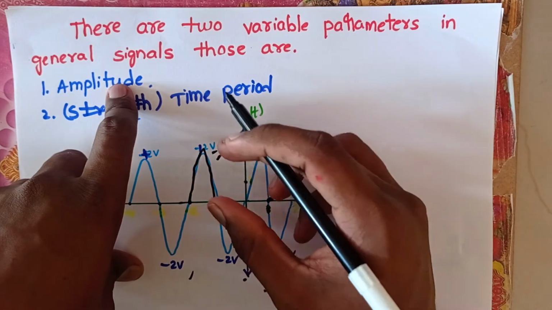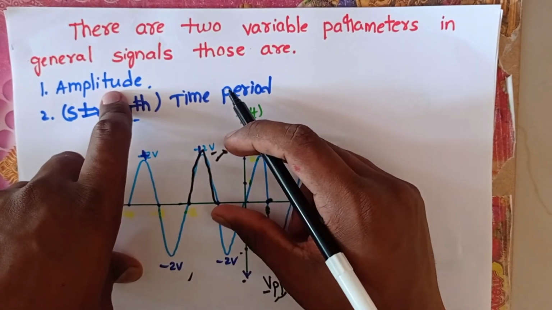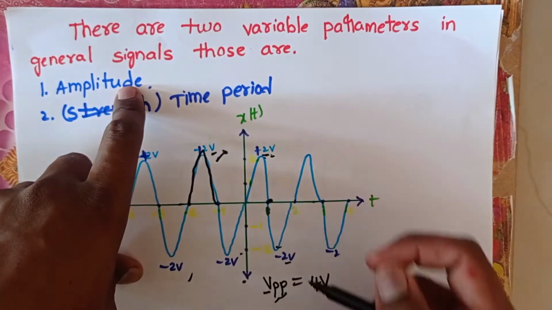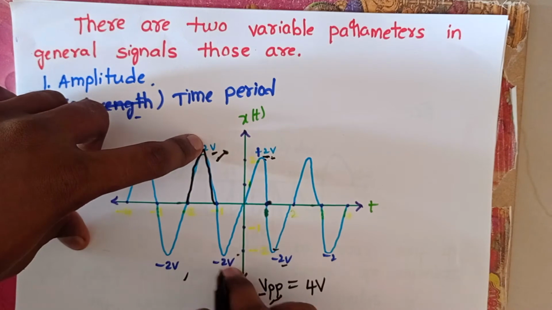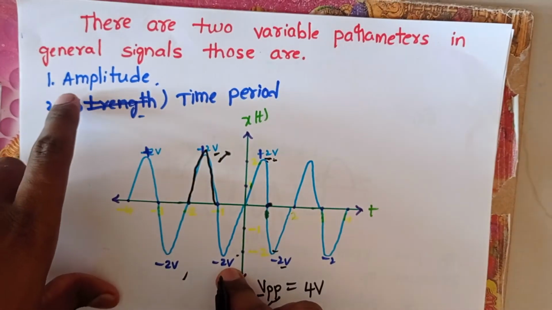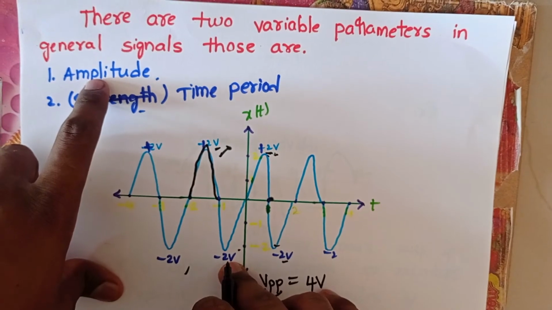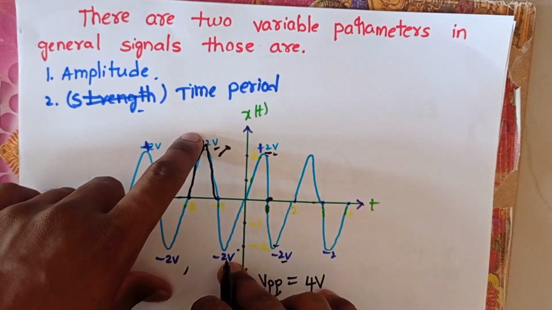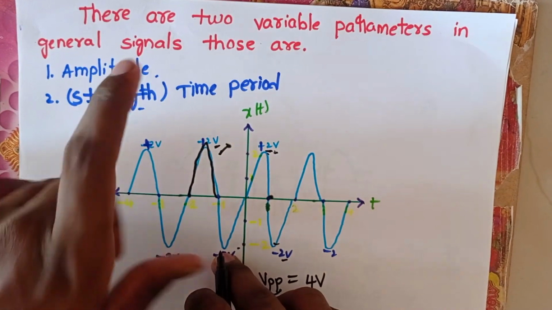In general, amplitude means the portion on the positive side. Whenever we consider peak to peak, then only we consider from top to bottom. I hope you have understood. The definition of amplitude is the distance between the peak to peak. The peak to peak distance is nothing but the amplitude.